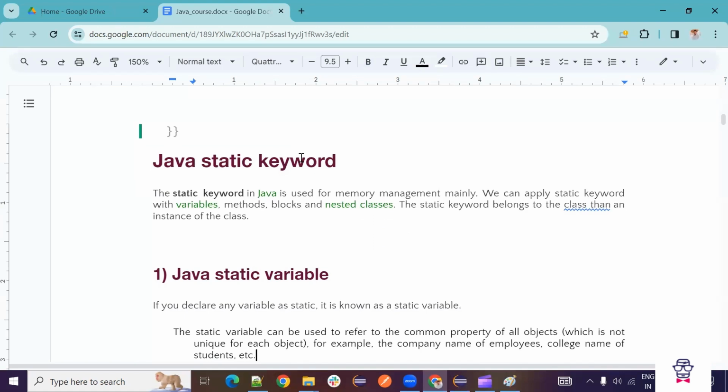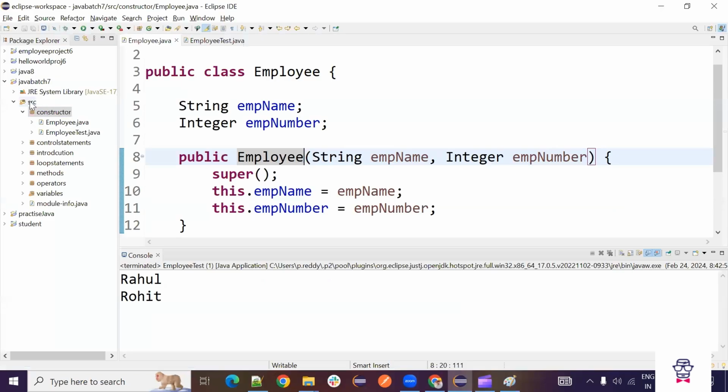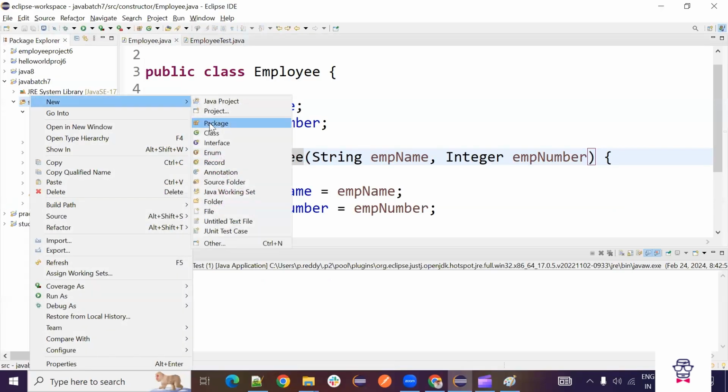Next is Java static keyword. So when we are creating the variables, we saw three types of variables: global variables, local variables, and static variables. So that time we discussed about global and local. Now we will explain what is static keyword. So static variable is also, we discussed that day, it's like a global variable only, but just we will give static name. So I will create one more here, package.